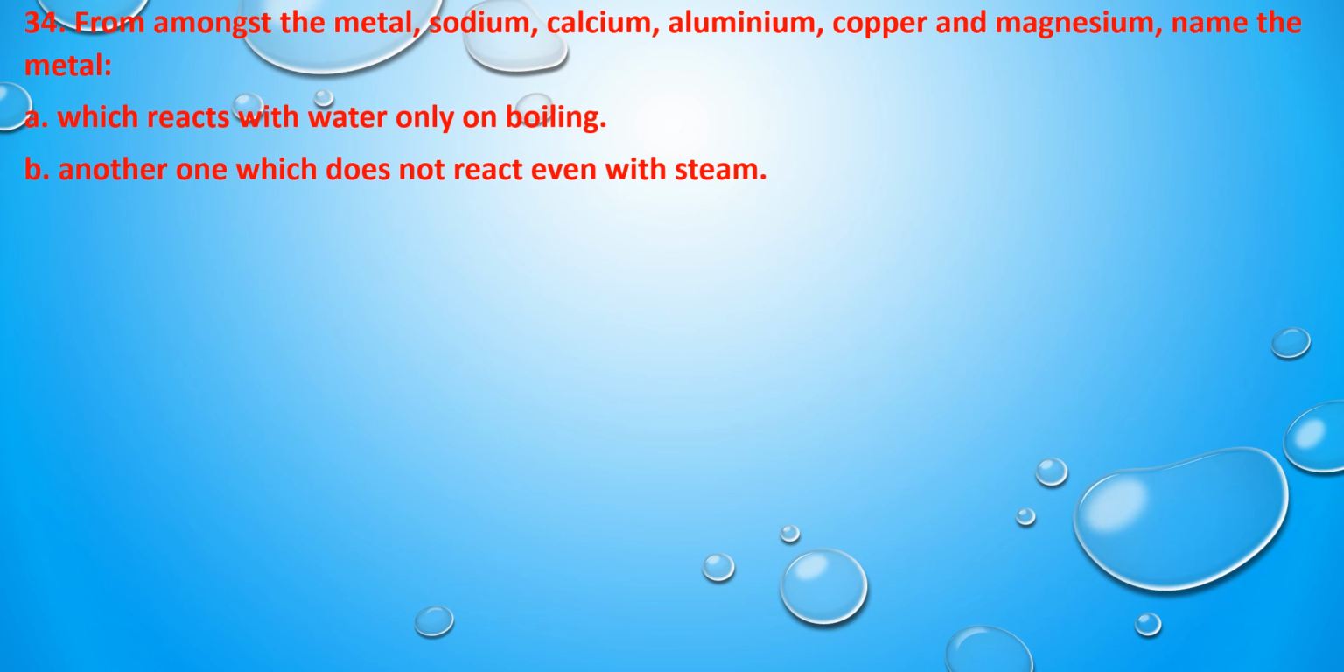So the next question is, from amongst the metals sodium, calcium, aluminium, copper and magnesium, name the metal which reacts with water only on boiling, and another one which does not react even with steam. So the answer is magnesium. When magnesium is heated, then it is going to react with water. Copper is the metal which does not react even with the steam when it is heated.